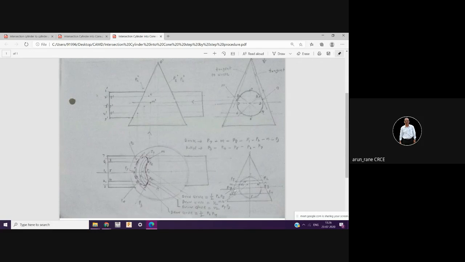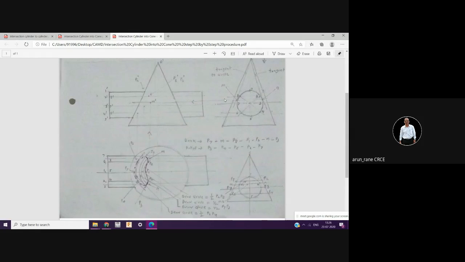Then the same, half of mn, mn is this distance, so take its half and draw another circle. Then two circles. How to locate this point m and n? You have to draw from this apex a tangent to this circle, and a tangent to this circle. All right, then you get m and n.